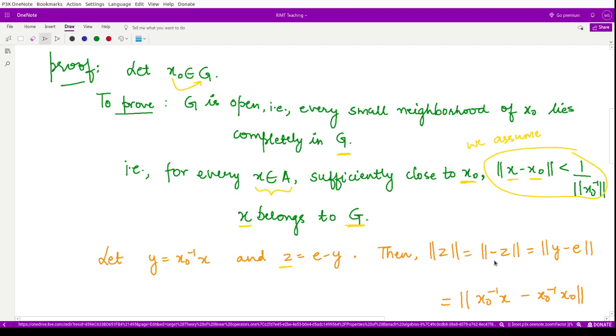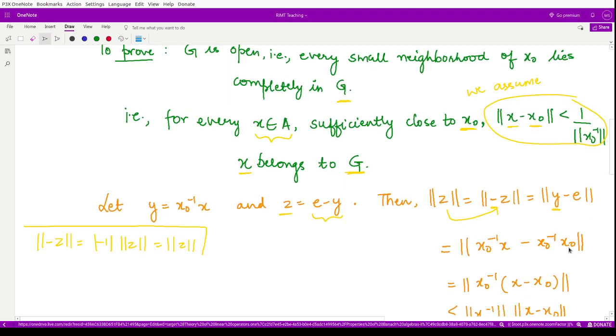It would be equal to the norm of minus z, because the norm of minus z equals modulus of minus 1 times the norm of z, and modulus of minus 1 is the same as 1. Using the definition of z, this is the norm of y minus e. Now, using x naught inverse x for y, the identity e can be written as x naught inverse x naught.